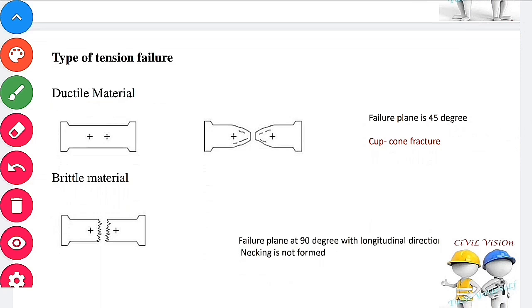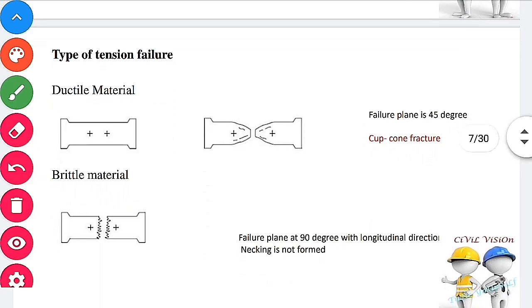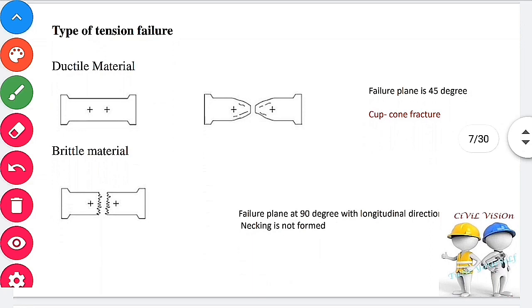Type of tension failure. Ductile material. It is defined as a material where the post-elastic strain is greater than 5%. It undergoes large permanent strain before failure, with large reduction in area before fracture. Examples of ductile material are lead, mild steel, copper, etc.